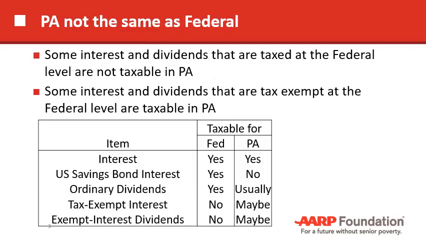Unfortunately, Pennsylvania doesn't tax interest and dividends the same way that the federal does. Some of it is taxed at federal, not in PA. Conversely, some is tax exempt at federal, but is taxed in PA. This chart here summarizes that. Ordinary interest is always taxable in both places. Pennsylvania doesn't tax savings bond interest. And ordinary dividends might not be taxable in Pennsylvania. Same thing for tax exempt interest and exempt interest dividends. Sometimes it's going to be taxed in Pennsylvania, and we'll talk about that.